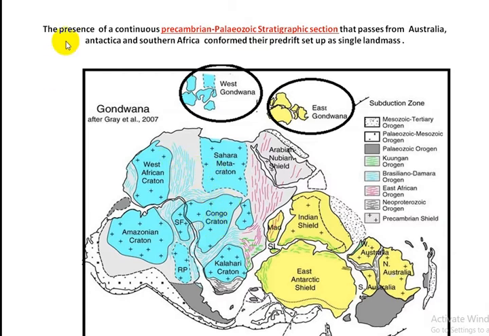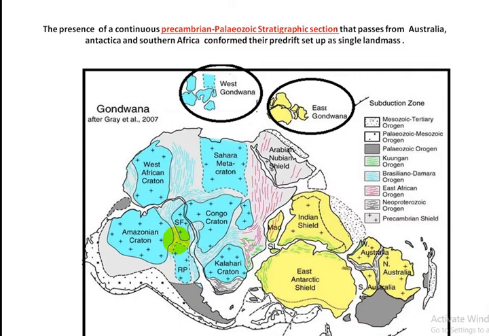And again, this is the mobile belt, and this mobile belt is termed as Brasiliano Damara Orogen. So the extension of Damara Orogen passes through South America also.